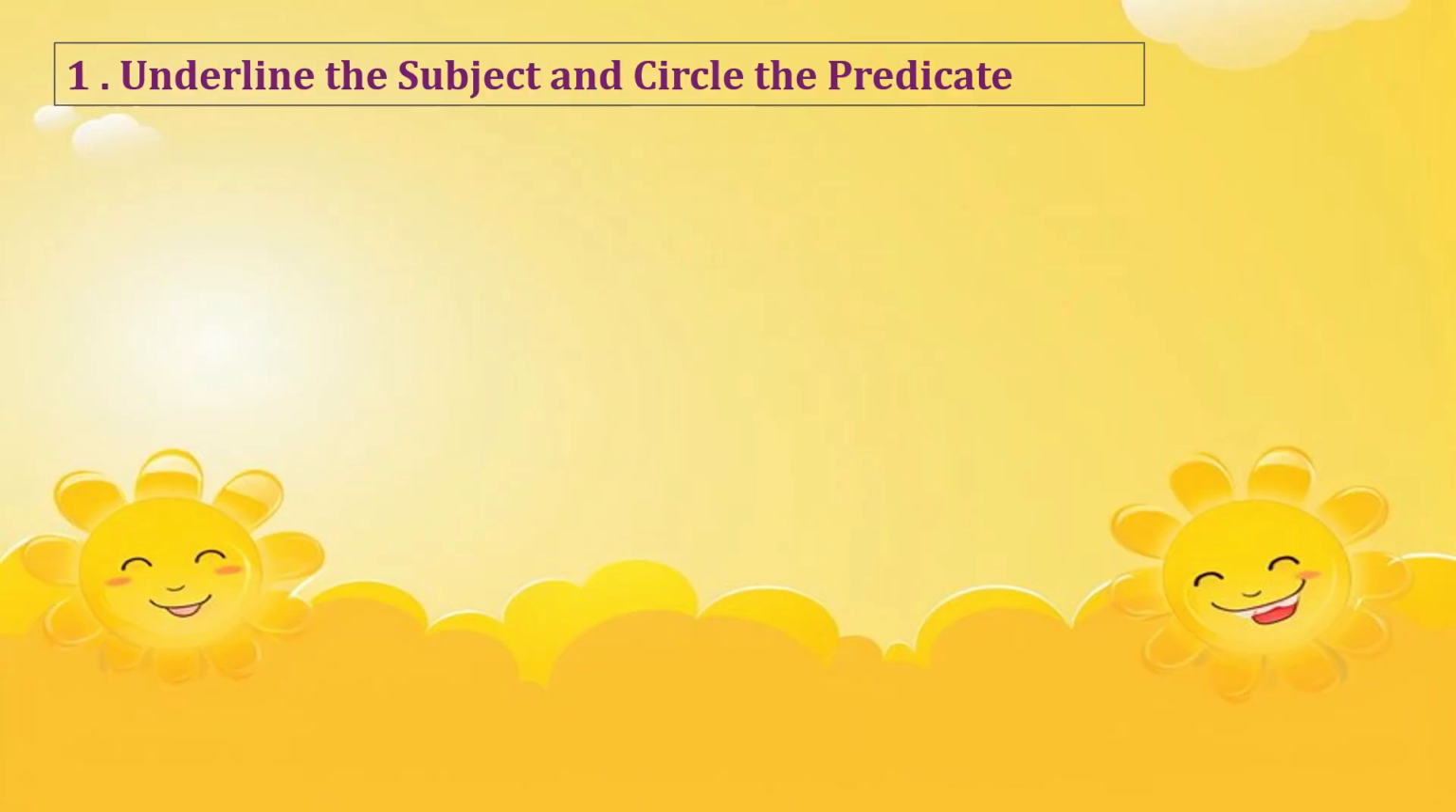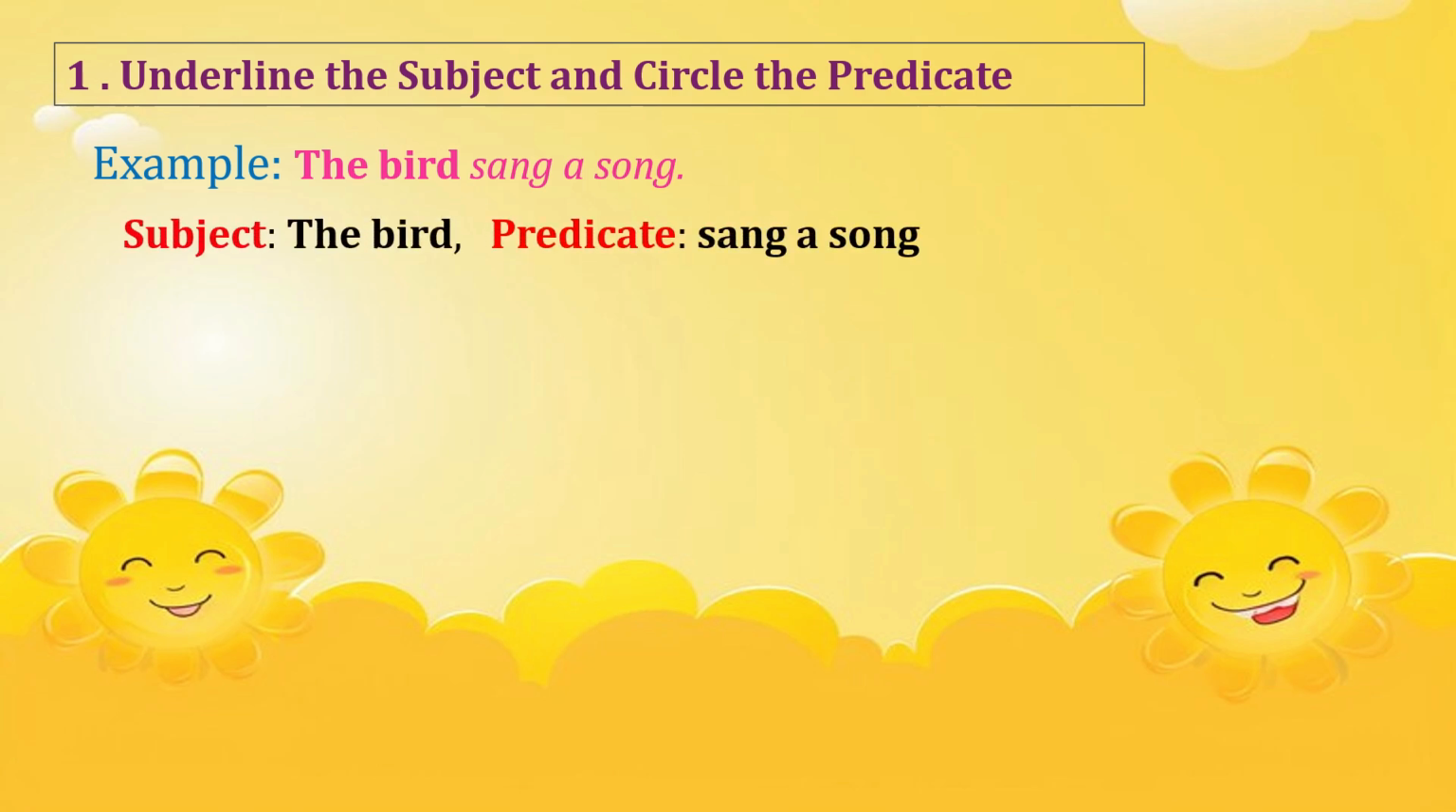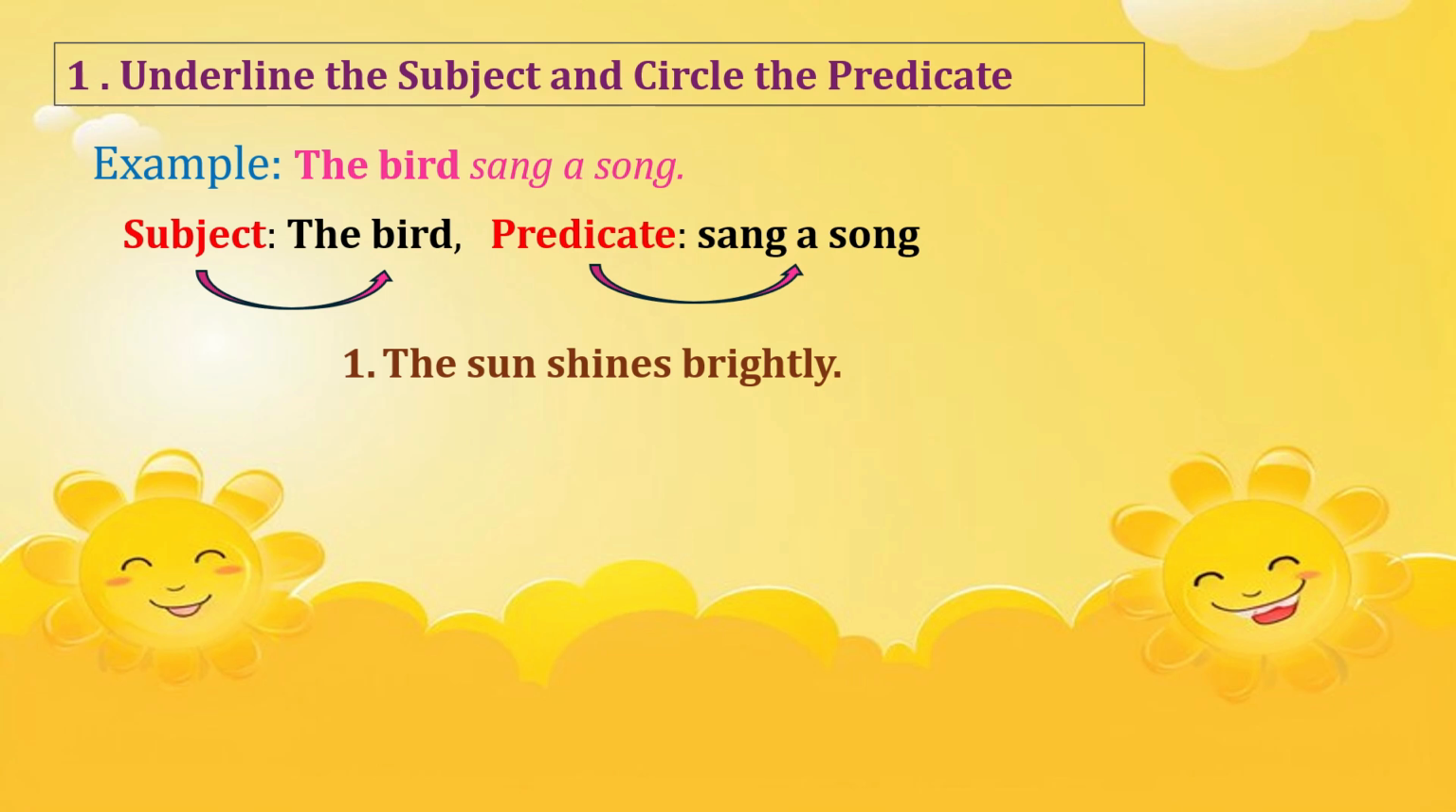Now it's your turn. Underline the subject and circle the predicate. For example, number 1, the bird sang a song. In this sentence, the subject is the bird and the predicate is sang a song. In this way, you have to do the rest of the activity. Number 1, the sun shines brightly. Now find the subject and predicate. Number 2, my mother cooks dinner.